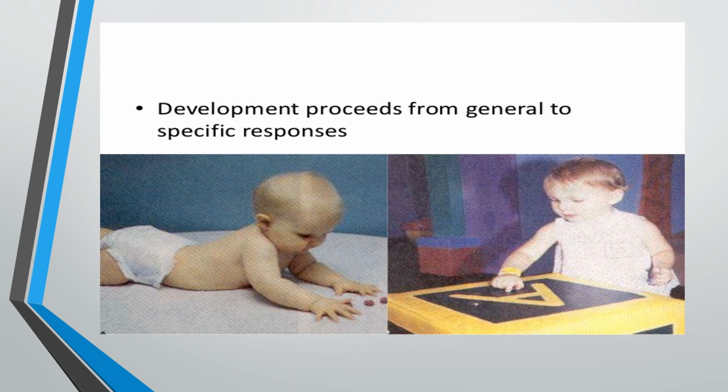And also children at first are able to hold big things with both arms, then they are able to hold big things with a single hand. And then afterward they are able to pick up small objects like peas, cereals, etc. from the table or from the plate. So development proceeds from general to specific responses.